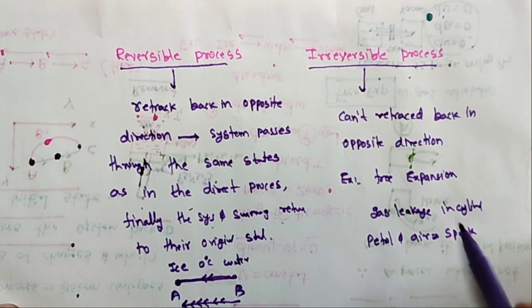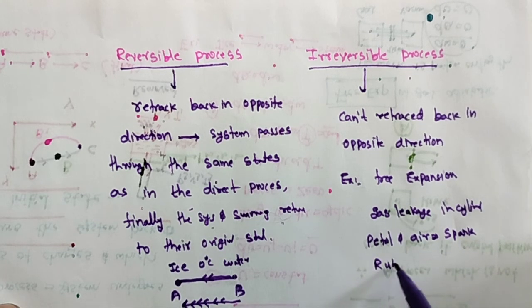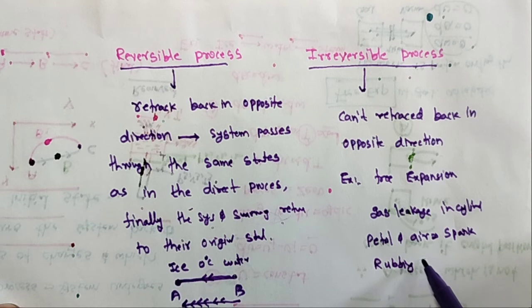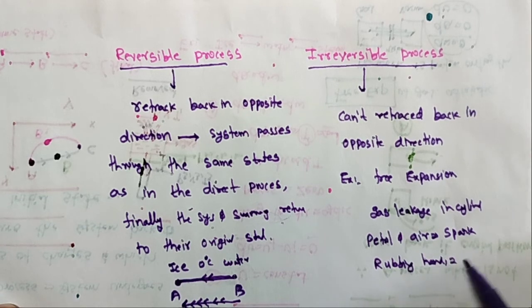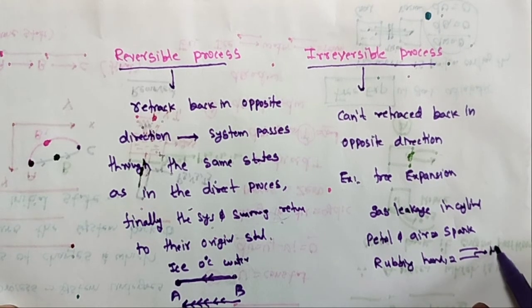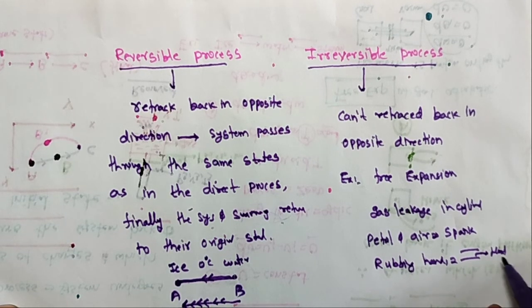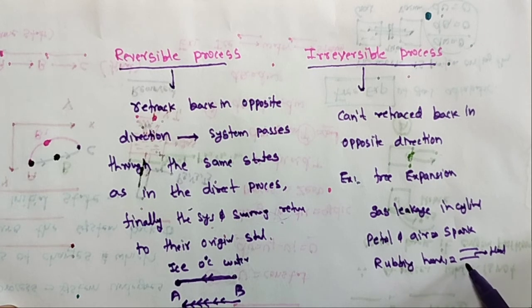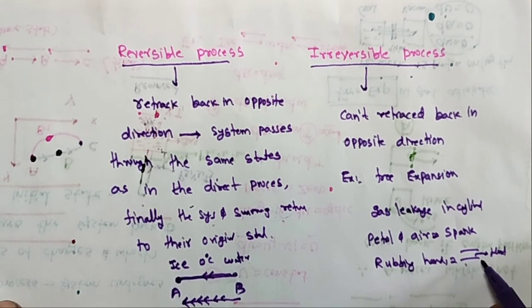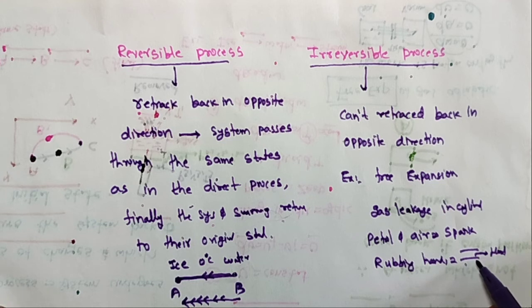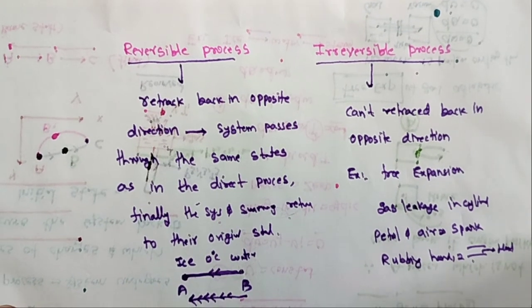For example, rubbing hands. If you rub the hands, what happens? Heat is produced. Two hands are rubbing, heat is produced, but this heat is not given back to any process. So therefore there are two processes, reversible and irreversible.